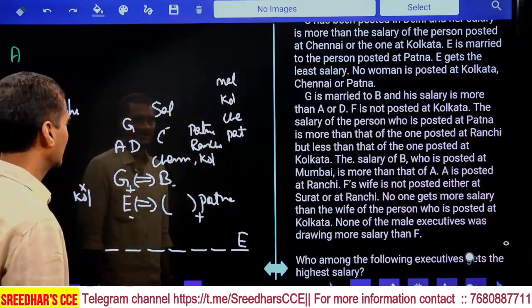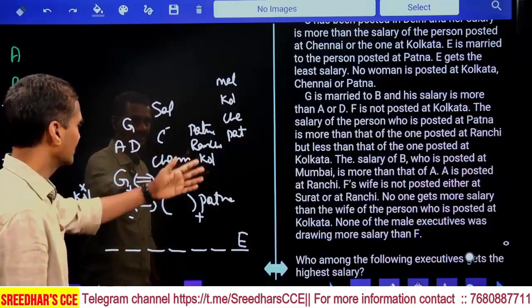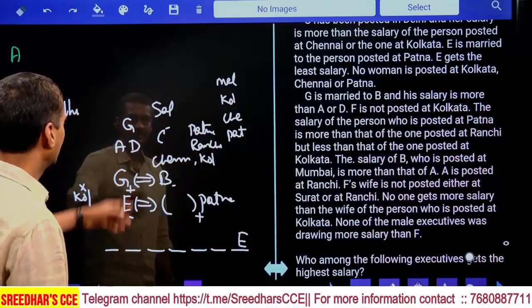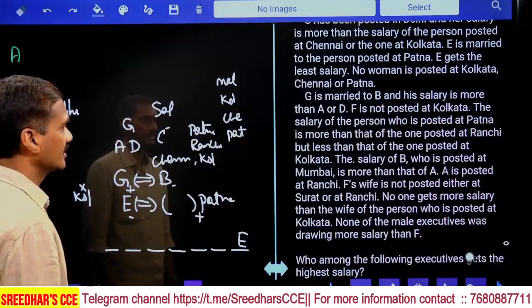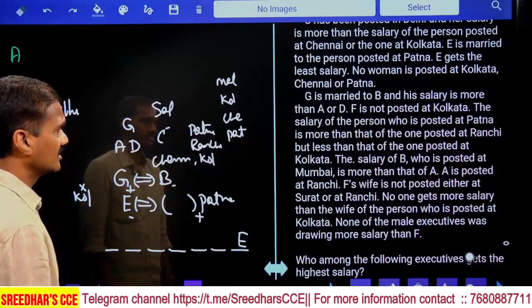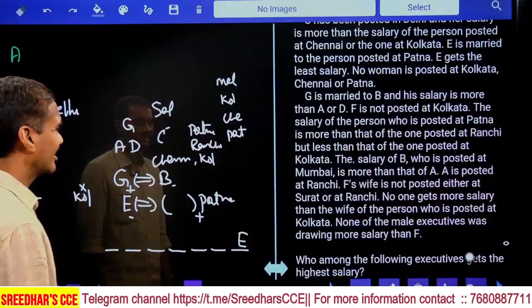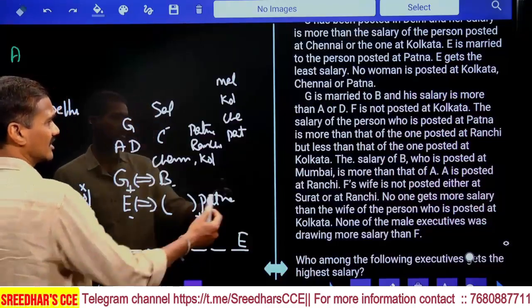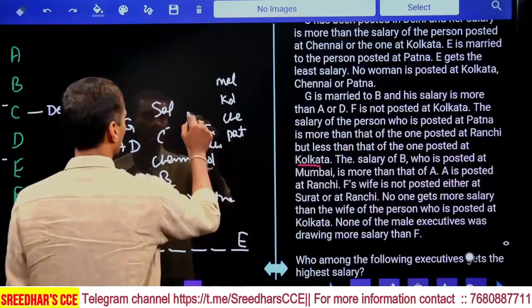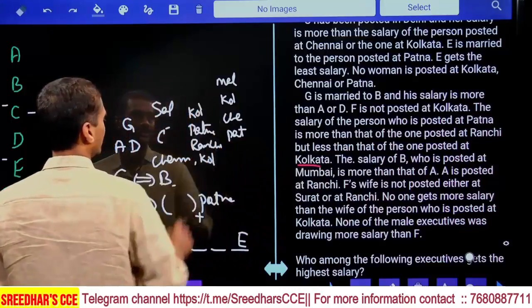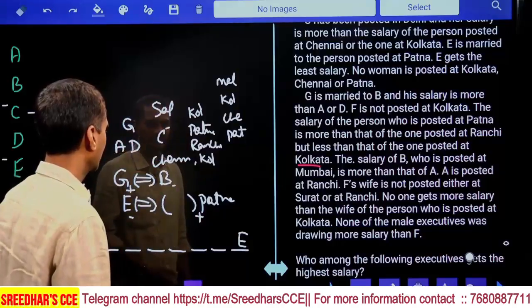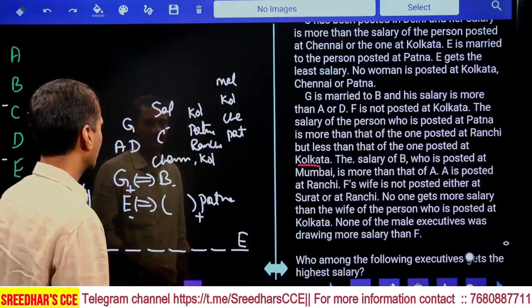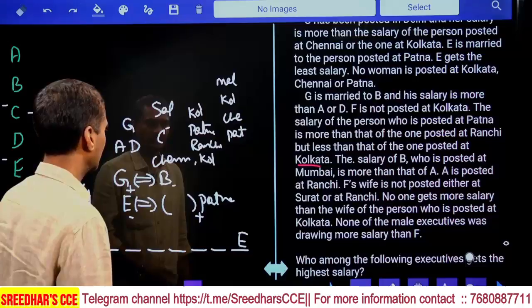Patna is more than Ranchi, C is more than Chennai and Kolkata, and G is more than A and D. And next one, Patna is more than that of the person posted in Ranchi but less than the person who was posted at Kolkata. Now Kolkata, Patna and Ranchi must be in this order.